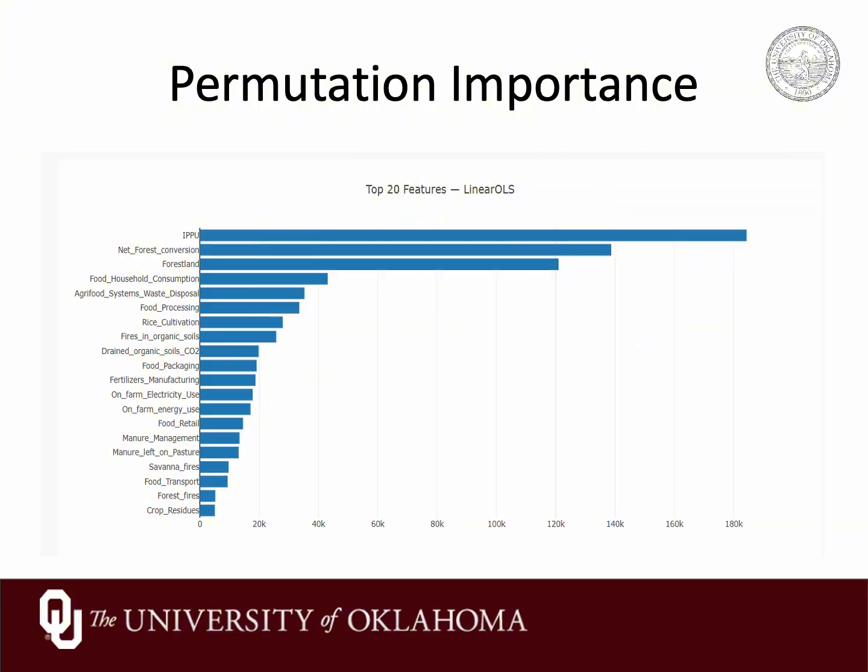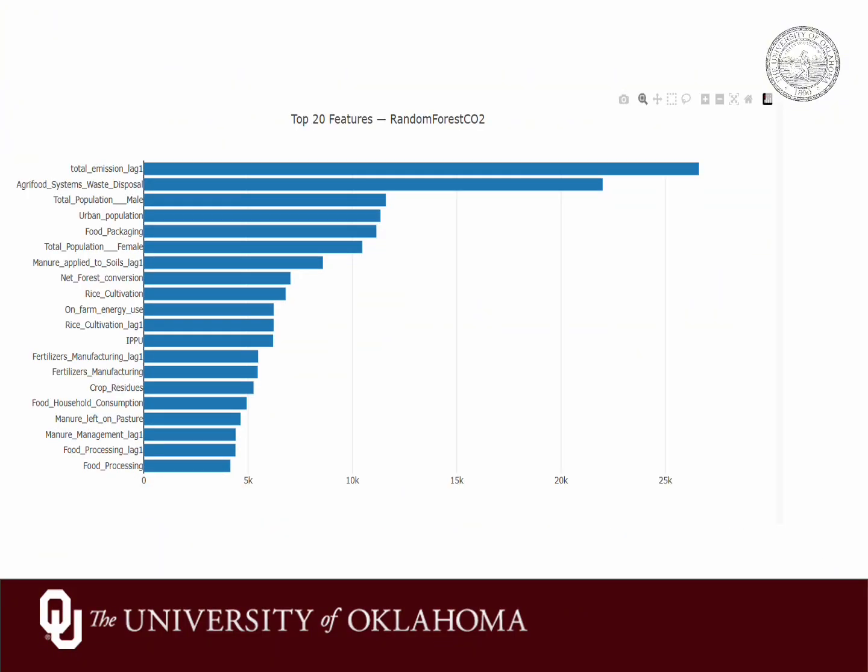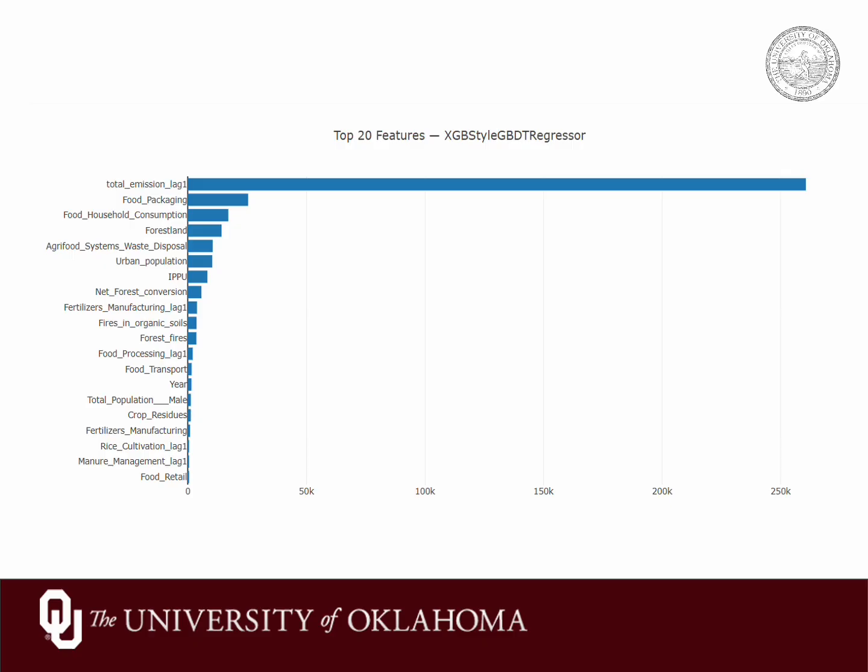Across all three models, we find a consistent pattern. Fertilizer related variables like fertilizer manufacturing are almost always at or near the top. Livestock and manure variables such as manure management or manure applied to soils are also highly important. Certain land use or forestry variables and year plus some country dummies also carry a strong signal.